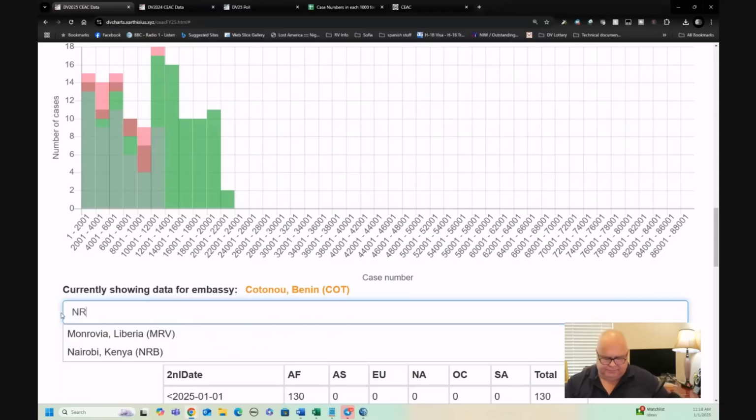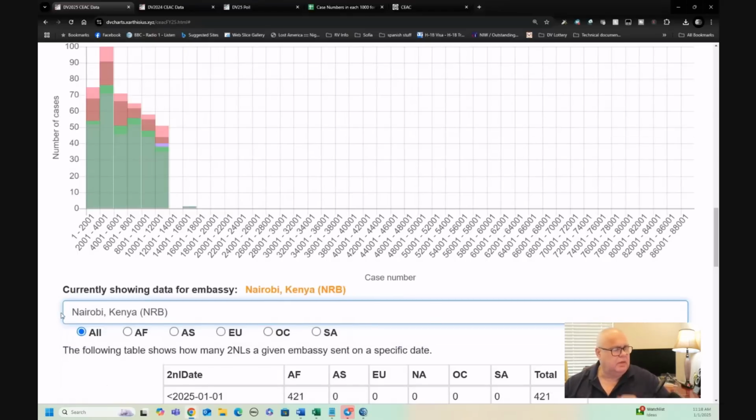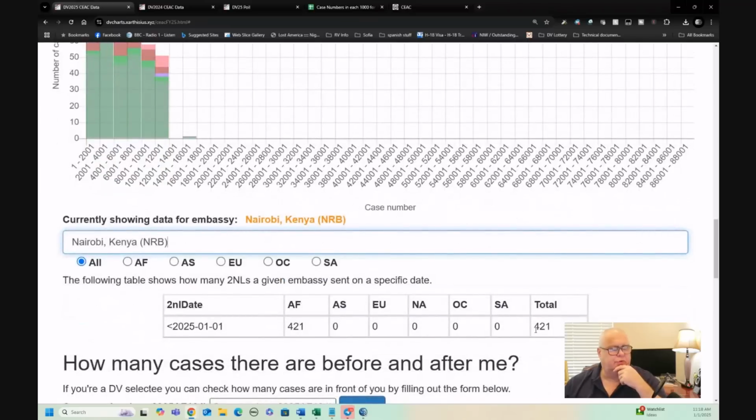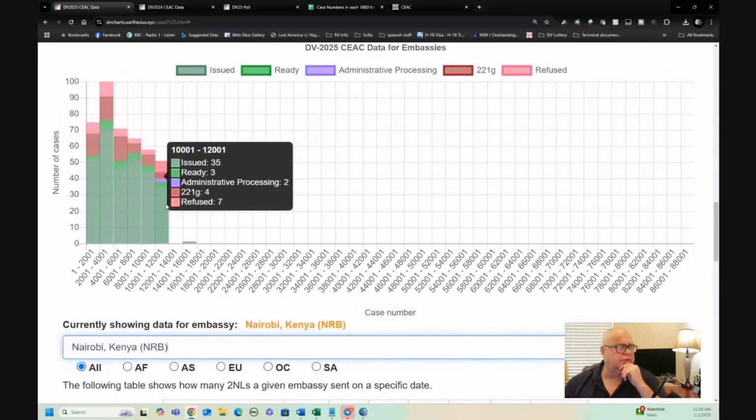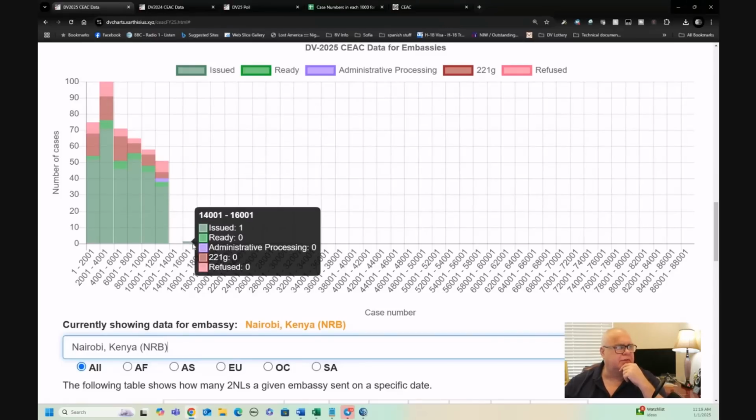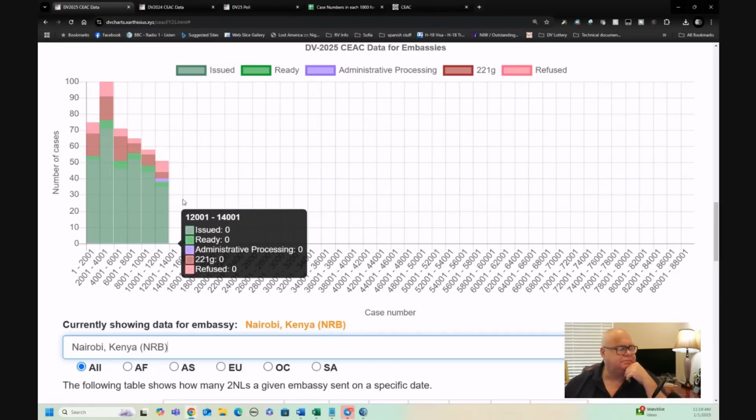So, Nairobi. Let's have a look at Nairobi. Nairobi has 421 cases already scheduled, which is probably a surprise to a lot of people because they probably didn't think there were that many. But you can see that there is a bit of a backlog at Nairobi. They've only scheduled cases up to about 12,000 or so. And then there's one case at 16,000. I won't bother to explain how that's happened, but it's probably someone who's moved their interview to Nairobi.